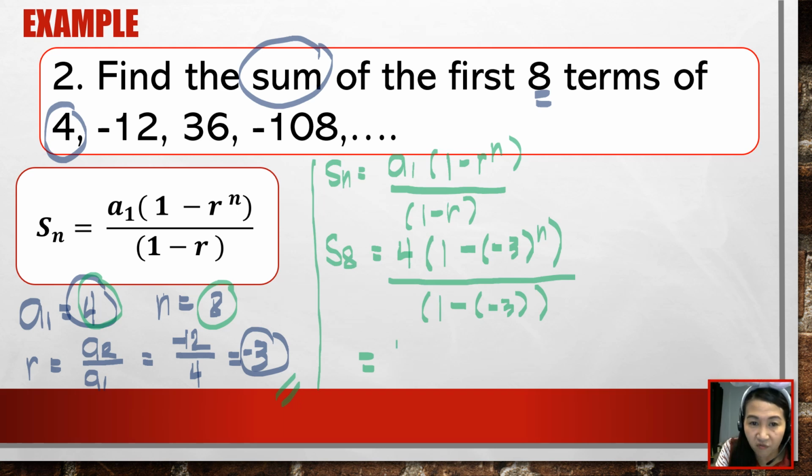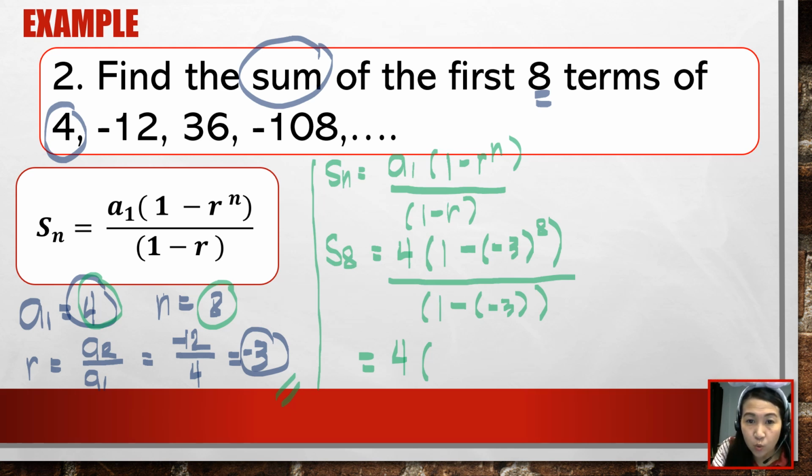So, we just need to copy 4. Okay, 4 times the quantity. Oh, I forgot to substitute here. Palitan na natin tong n. So, yung n dyan, ano ba yung value ng n natin? Ang value ng n natin ay 8. Okay, so lagay natin yung 8 dito, para ma-simplify po natin. Sorry po. Okay, let us now continue.